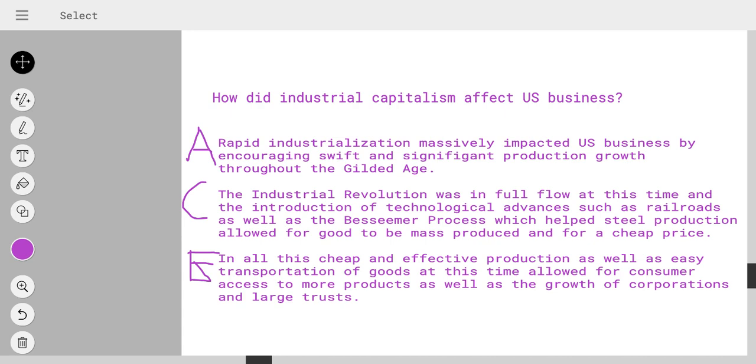In all, this cheap and effective production, as well as easy transportation of goods at this time, allowed for consumer access to more products, as well as the growth of corporations and large trusts. So this took maybe 5 minutes to knock out. I answered the question assertively, cited with some historical evidence, and explained how everything works together.